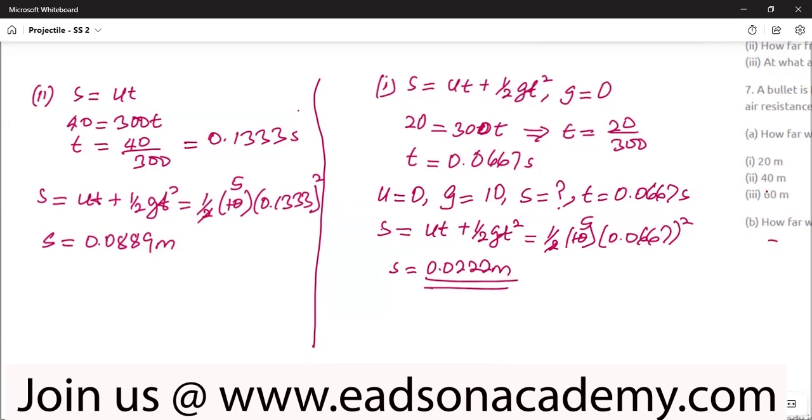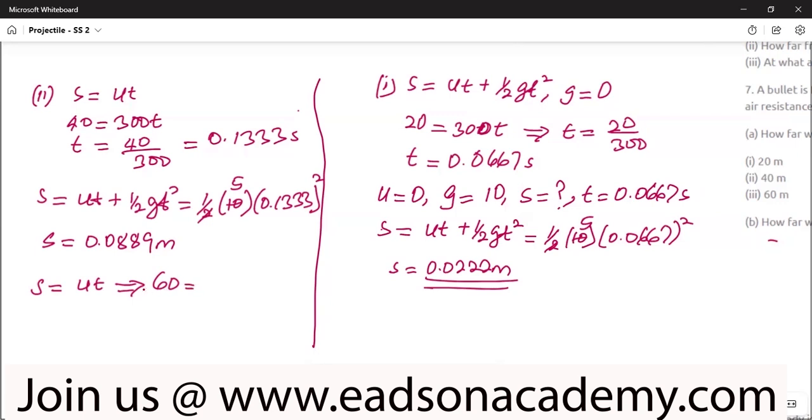Then finally, the third one, the distance of 60 meters. Using the first equation, s equal to ut, since this very distance is independent of gravity. So g is 0. You're repeating it over and over again so you can stick to your memory. When something is moving in a parabolic path, there are two components of the motion. The horizontal is independent of gravity, so g is 0. The vertical depends on gravity but is independent of the initial velocity of projection.